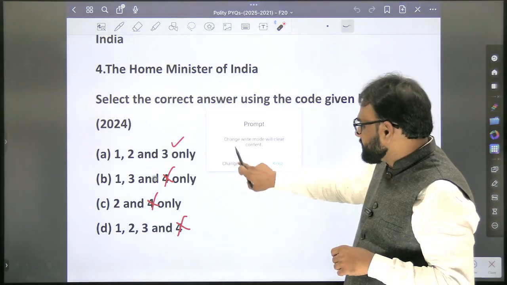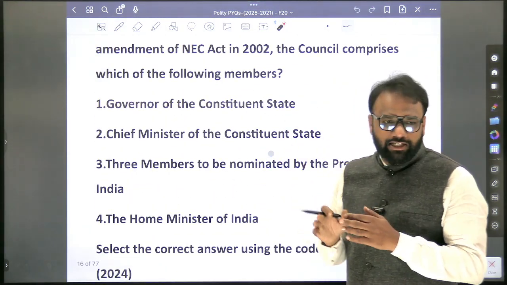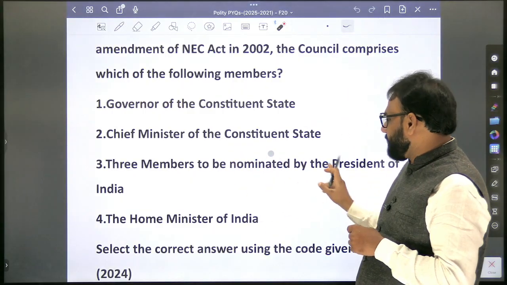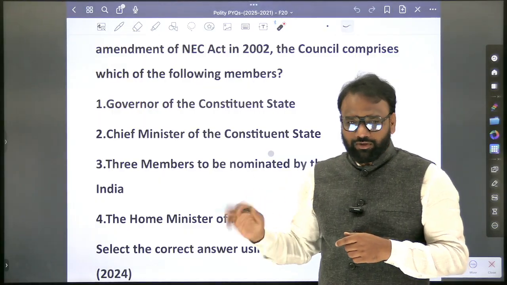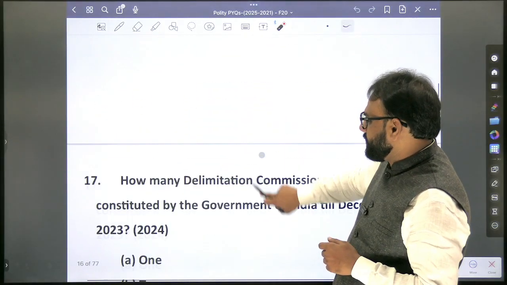So here what is the answer? 1, 2 and 3. Governor of the constituent state is part of it. Chief minister of the constituent state is part of it. Next, 3 members to be nominated by the president of India. So home minister is not part of the Northeastern Council, by default. 1, 2 and 3.